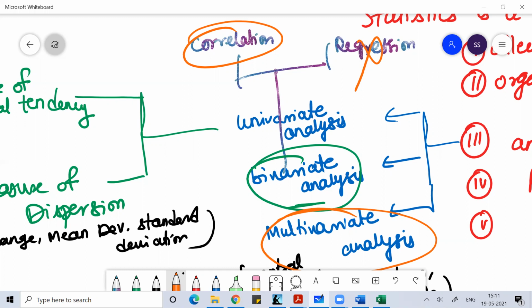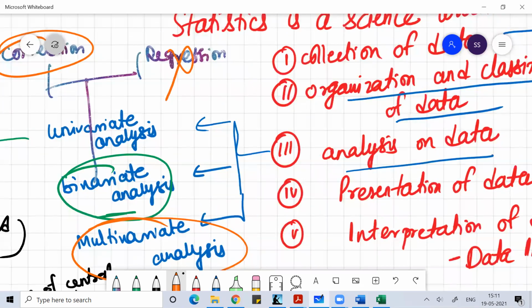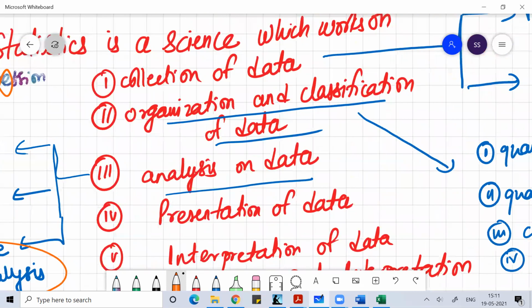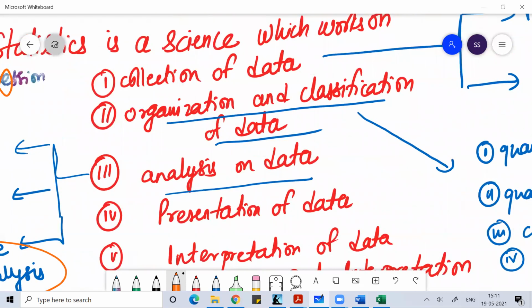So altogether in statistics, we work on collection of data. Once the data is collected, we work on organization and classification of data, where we group and subgroup the data, and then we do analysis. Analysis is all about applying the laws of mathematics to get output from the data.